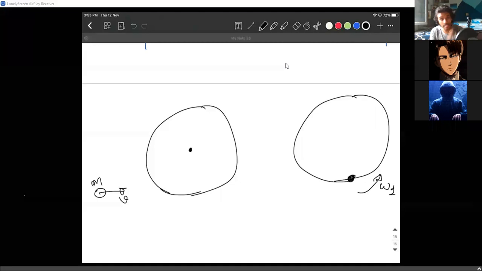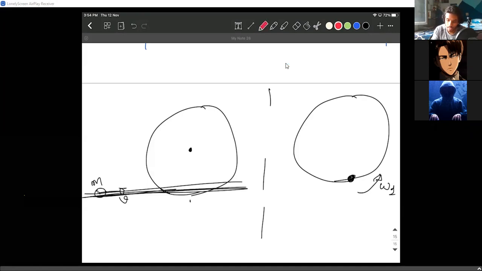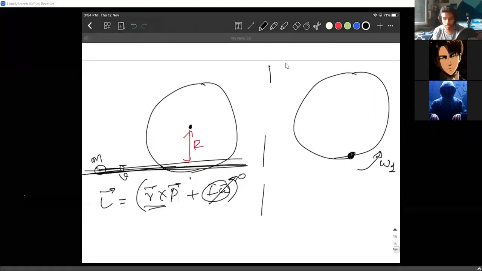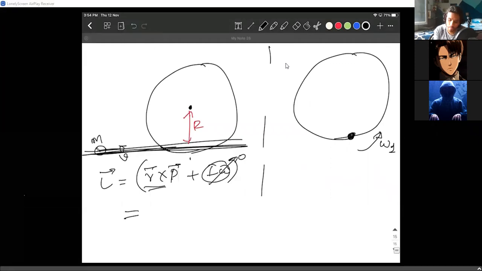Now, the disk doesn't really have initial angular momentum. I agree, the disk is not rotating, but this particle already has angular momentum. In that situation, I already told you, all you need to do is take the linear momentum and write the perpendicular distance. So there is some initial angular momentum, which is nothing but L bar equals R cross P bar. You have to write that: R cross P bar for the particle, and I omega for the disk, which is 0 since the disk doesn't really have any angular momentum. So R cross P is the perpendicular distance.